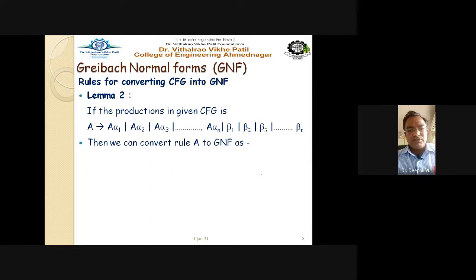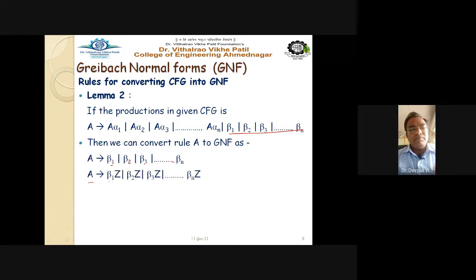You have to listen carefully and see what is happening on the screen. First write down A gives beta 1, beta 2, beta 3, up to beta n. Then write again the rule A gives beta 1 Z. This is called the Z rule in GNF. You are adding one new non-terminal, Z, introduced here. So beta 1 dot Z: you multiply each and every term by Z, beta 2 Z, beta 3 Z, up to beta n Z.